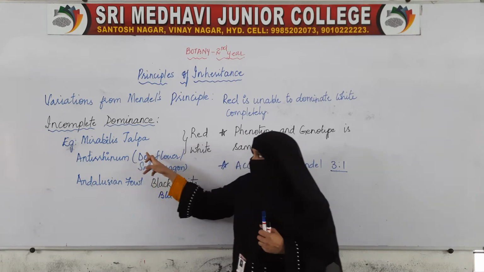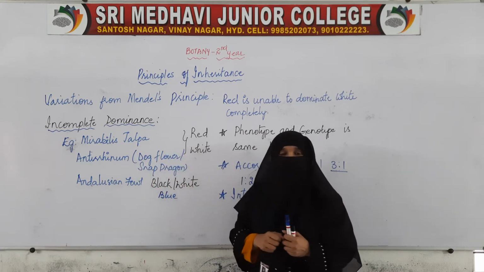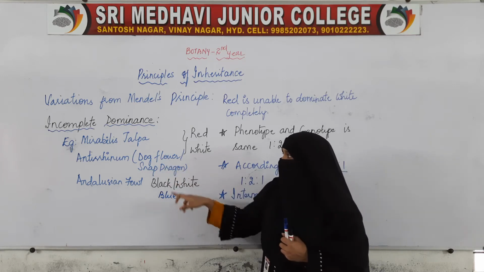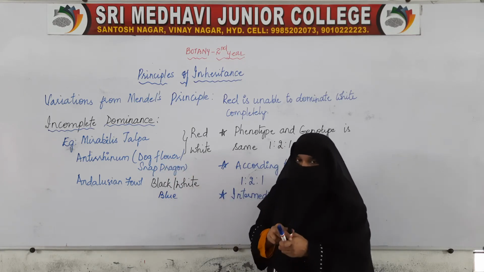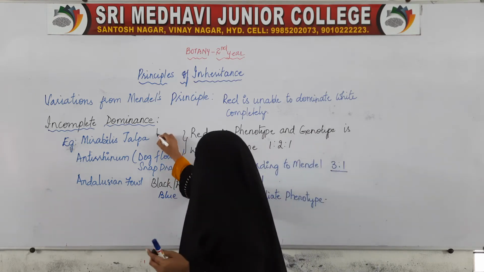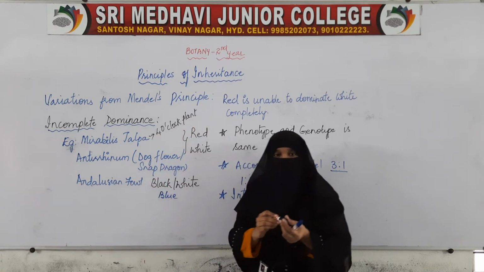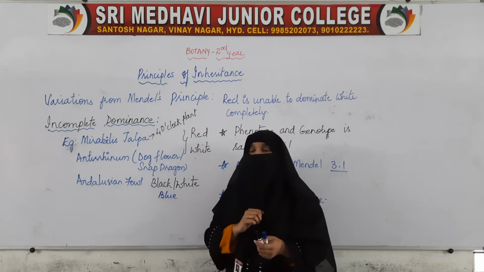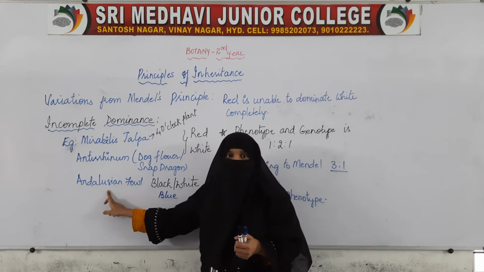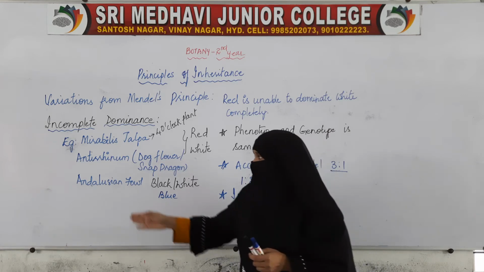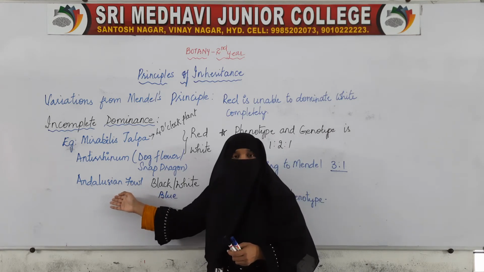So in plants we have the examples of Mirabilis jalapa and Antirrhinum, also called dog flower or snapdragon. Mirabilis jalapa is also called the 4 o'clock plant. In animals we also see incomplete dominance, in the Andalusian fowl.